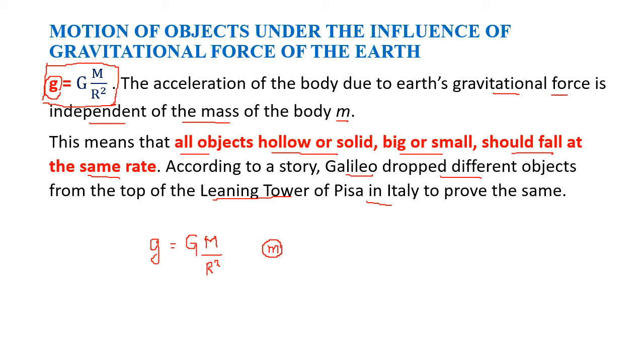He took two metallic balls of different masses and dropped them, and they reached at the same time. But again, if you take a stone and a piece of paper and drop them from a terrace, the stone hits the earth first and the paper later. If it is independent of the mass, both should hit the earth together.